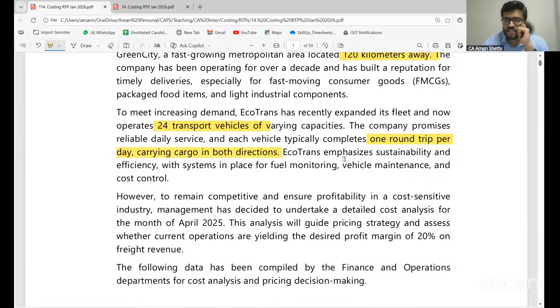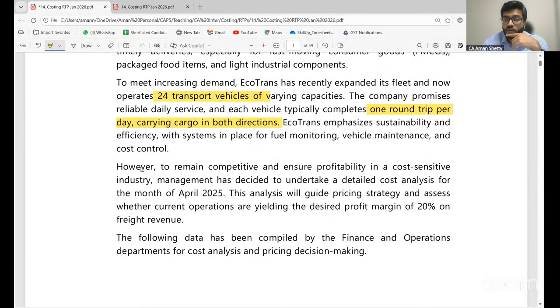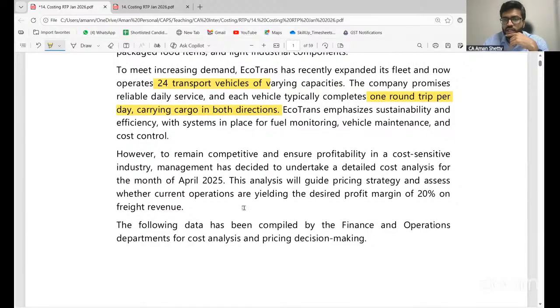Ecotrans emphasizes sustainability and efficiency. However, to remain competitive and ensure profitability in a cost-sensitive industry, management has decided to undertake detailed cost analysis for the month of April. This analysis will guide pricing strategy and assess whether the current operations are yielding the desired profit margin of 20%.